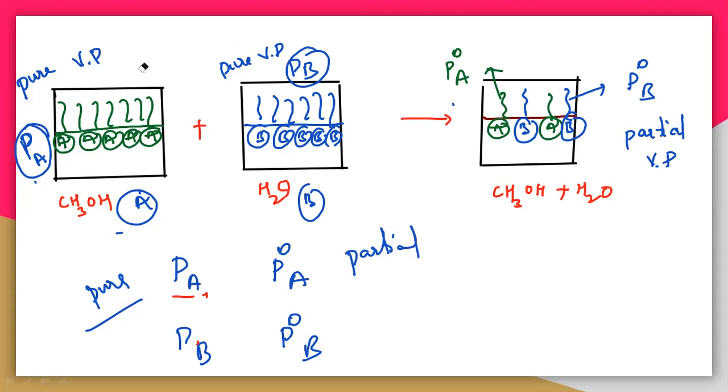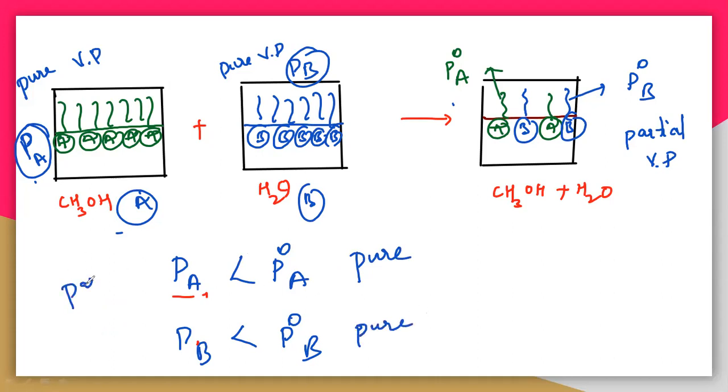Wait, I have only mistaken. Generally, pure is indicated with P naught. So this is actually correct, because those are pure, and they are partial vapor pressures.